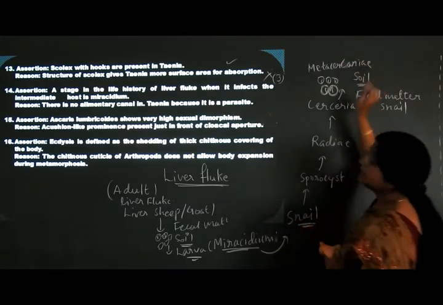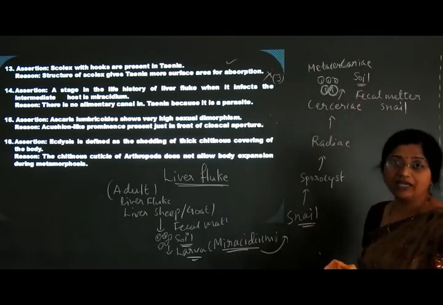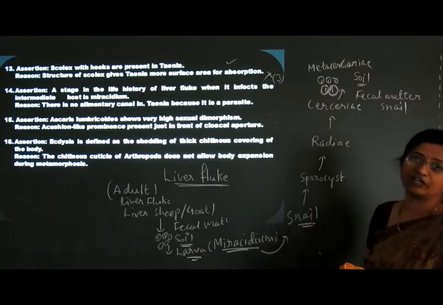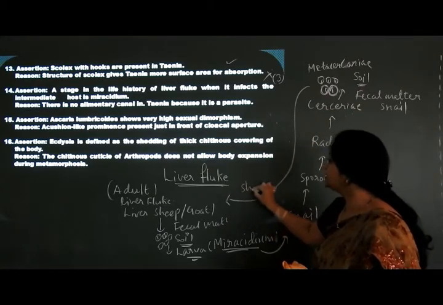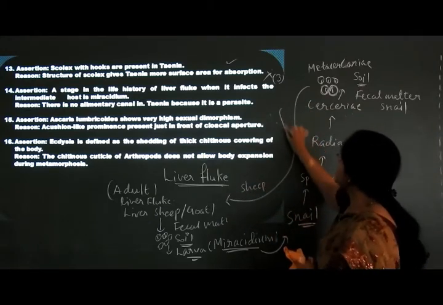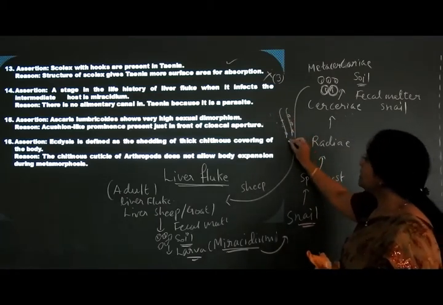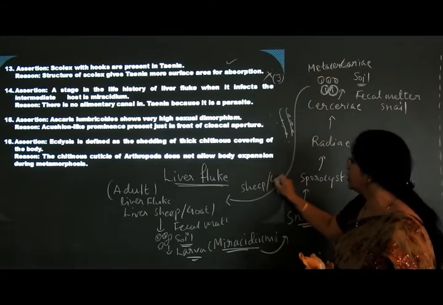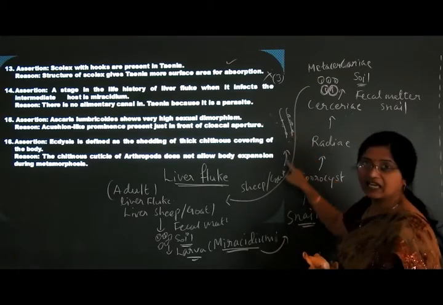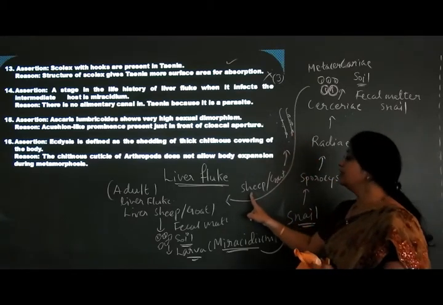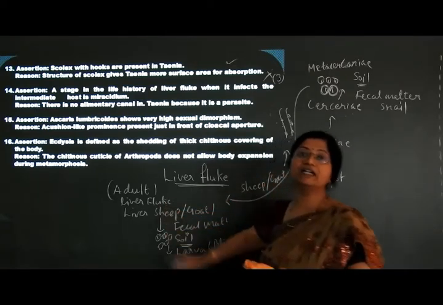Metacercariae. That's why you will also be asked in which particular stage the primary host gets the infection. That means metacercariae will enter the sheep's body, the sheep and the goat. Metacercariae are attached to the vegetation, and that is mainly grazed by grazing animals like sheep or goat, which eat the metacercariae along with the grass. Then it enters the sheep and goat body and transforms into the adult liver fluke.